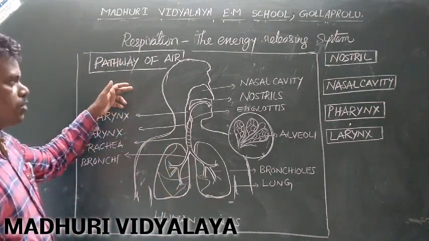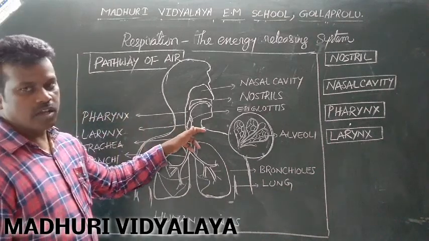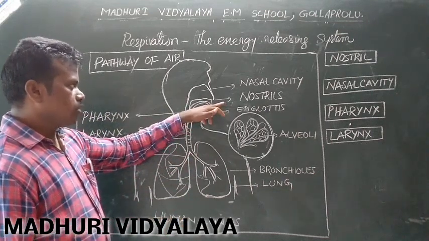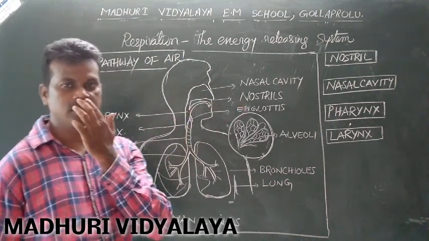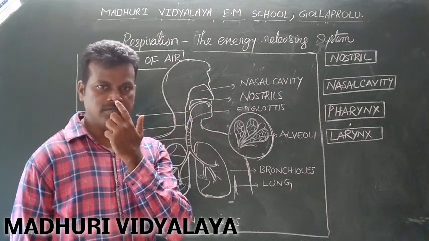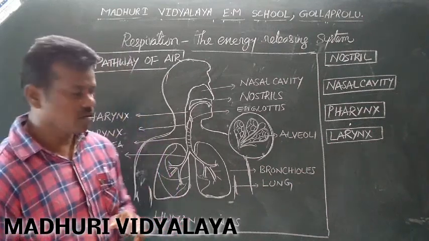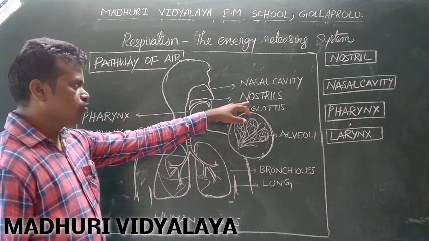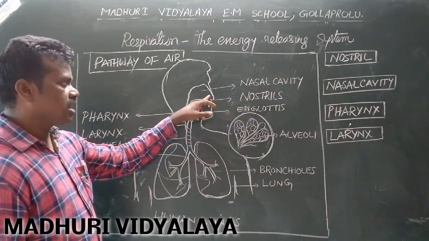So let us see the picture of the human lungs. When we observe the human lungs, there are several parts. The human respiratory system starts with the nostrils. We have two nostrils. These are the openings of the respiratory system. Air enters through the nostrils to the nasal cavity. These nostrils are useful for taking air. The air enters into the nasal cavity.